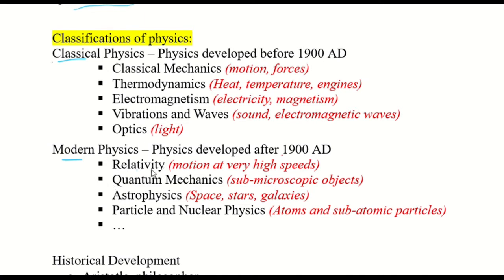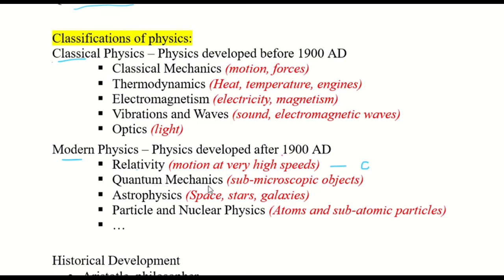Now, in modern physics, we have relativity, which is essentially mechanics or motion, but at very high speeds, speeds which approach the speed of light, which we write as c. This is the symbol for the speed of light. So when the speed of an object approaches the speed of light, some changes happen, and they are covered in relativity.